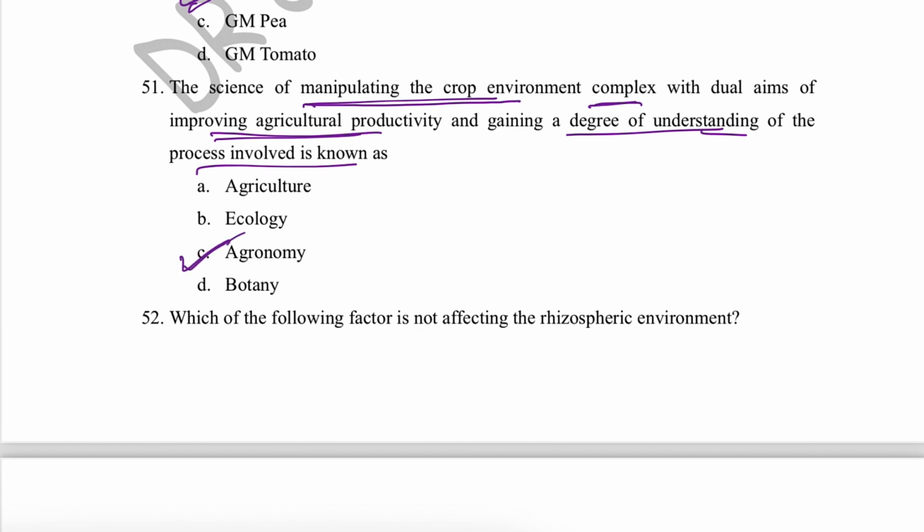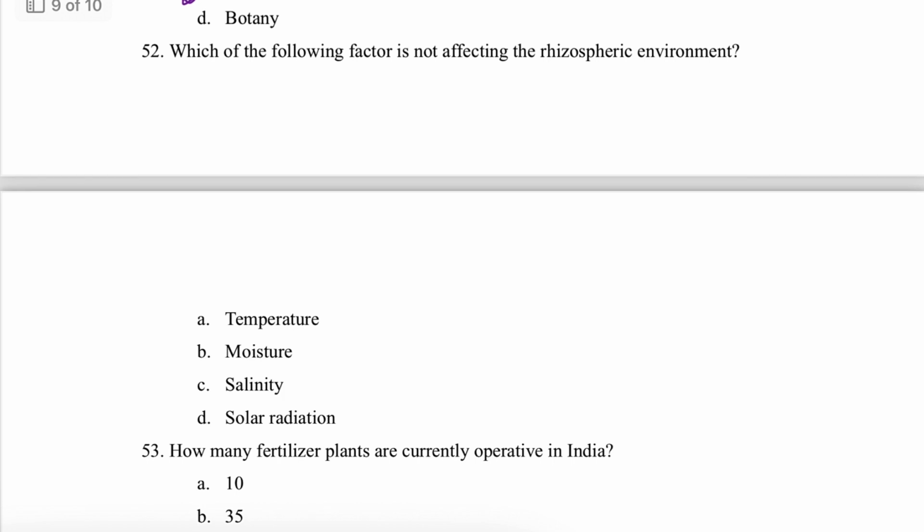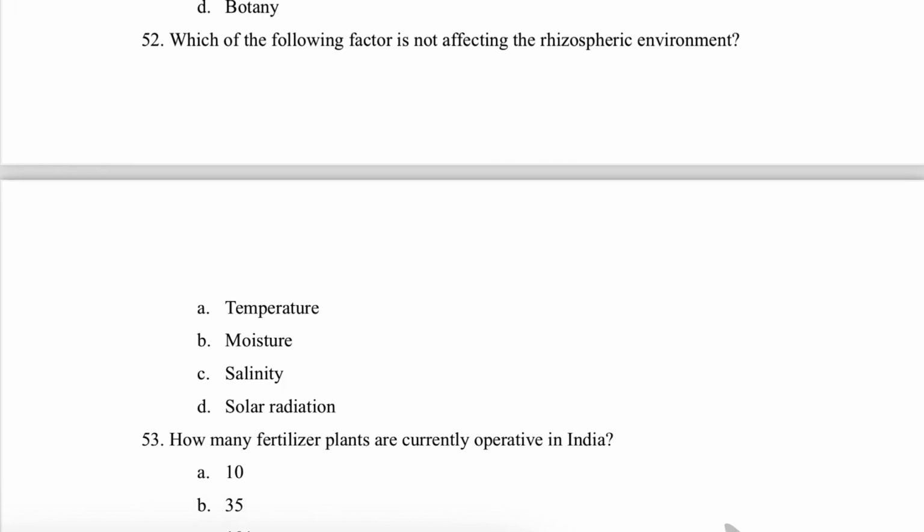Okay, so in agronomy, what we are doing is basically trying to understand the interaction of crop and its environment, and we are trying to manipulate the environment in such a way that crop productivity will be higher. Next question is, which of the following factors is not affecting the rhizospheric environment? So basically which one is not a rhizospheric environmental factor or attribute?